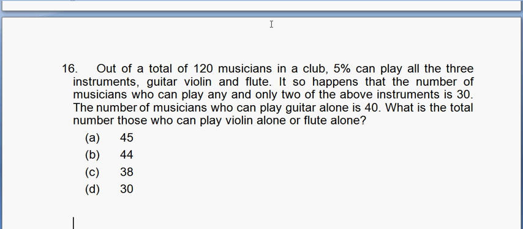5% can play all the 3, which means 1/20th. 5% is 1/20th of 120, which means 6 can play all the 3. 6 can play all the 3, and 30 can play 2 and only 2, right? And 40 can play only guitar. What is left is the musicians who play violin alone plus flute alone, and this total has to be 120. So that's what we have to find, right?